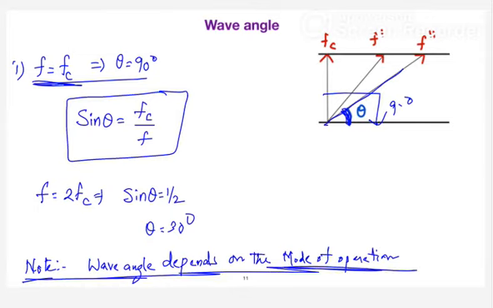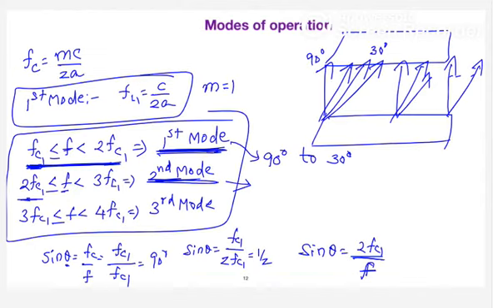Wave angle depends on the mode of operation. So when you are defining the wave angle for the second mode, make it 90 then. Always it's 90 and 30? No, for the second mode it is 2FC1 by 3FC1, so 90 degrees to sine inverse 2 by 3. Sine inverse 2 by 3 is approximately 41 degrees. You can calculate; it will come to 41 degrees. So the wave angle ranges from 90 degrees to 41 degrees. Similarly, tell me for the third one. Third mode.